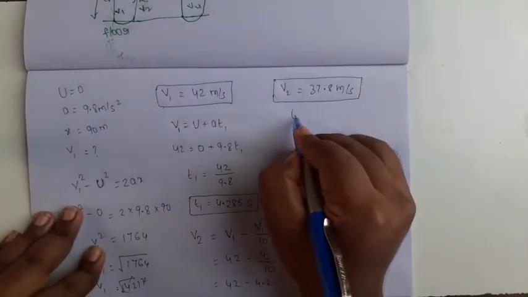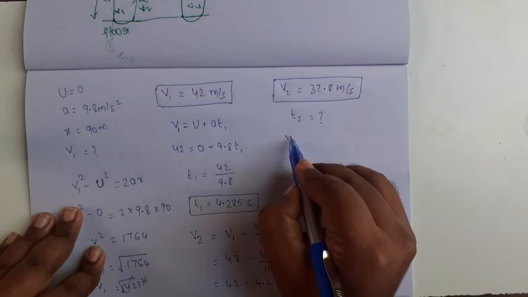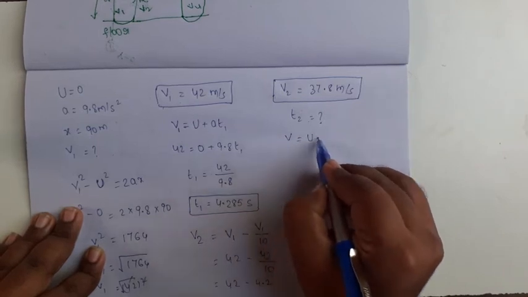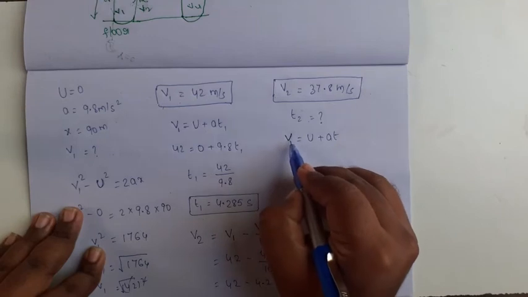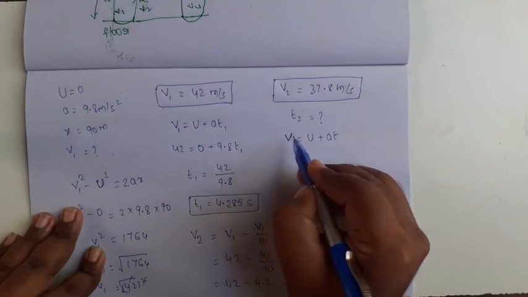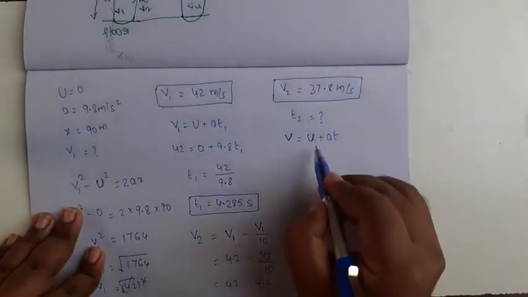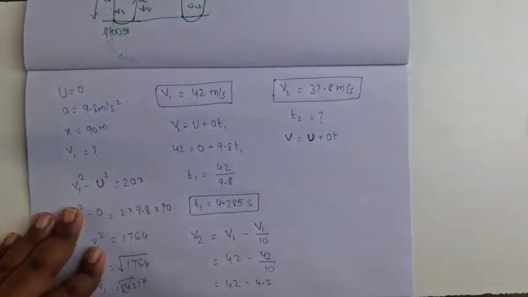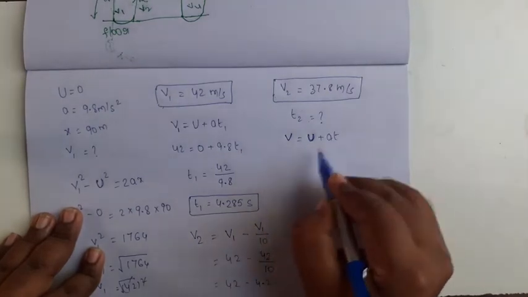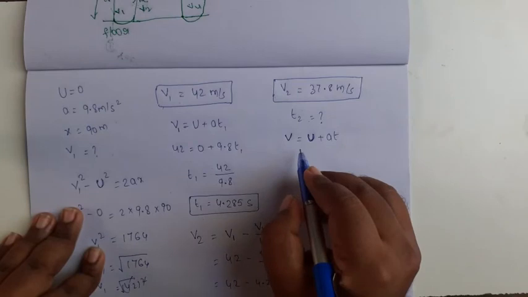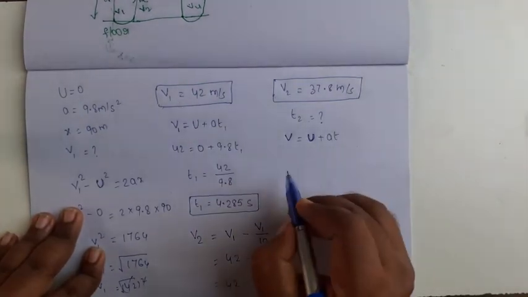So find the t2 value by the equation of motion v equal to u plus at. Here v means the v3 value, the final velocity of the object. u means the initial velocity, which is the v2 value, plus acceleration a into t. Here acceleration value is 9.8 meter per second square.